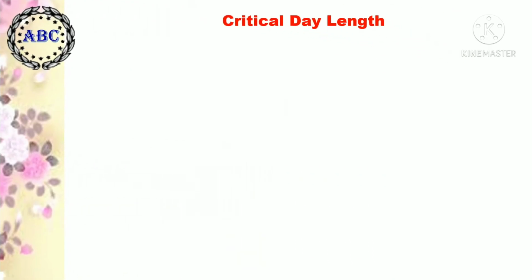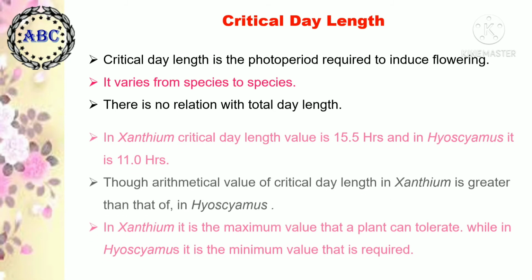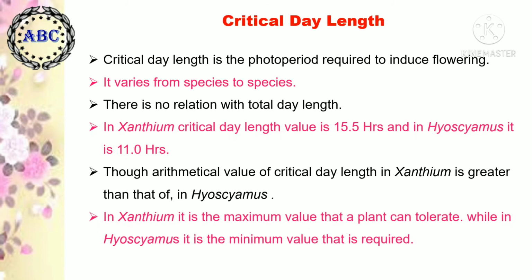Now we come up to the critical day length, which is the photoperiod required to induce flowering. It varies from species to species. There is no relation with total day length. In Xanthium, the critical day length value is 15.5 hours and in Hyoscyamus it is 11 hours only.